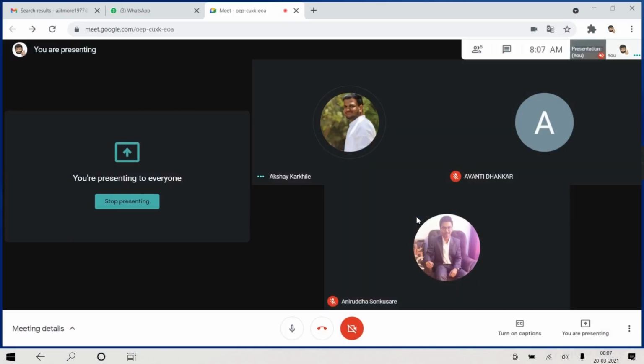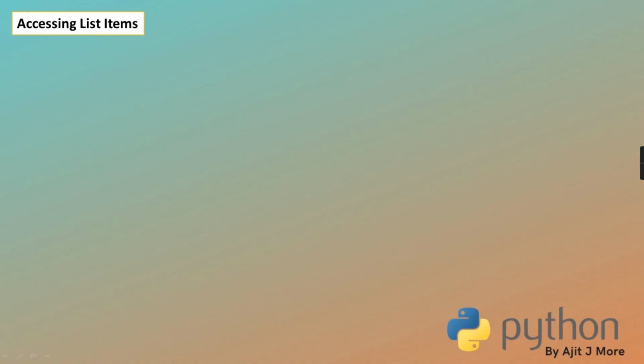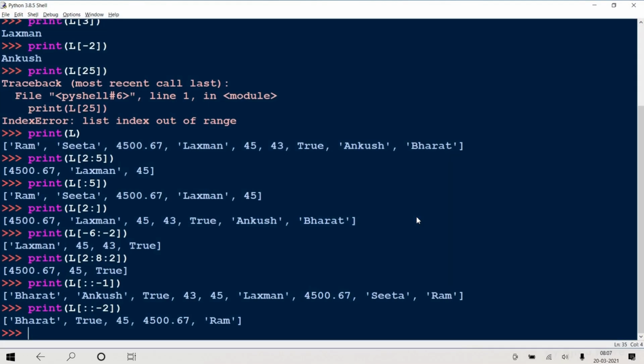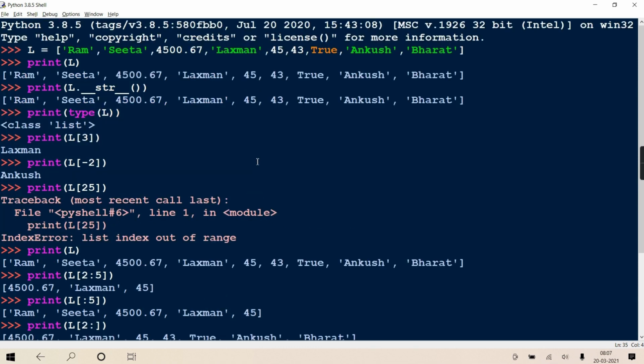Sir, in the example you are mentioning list in the bracket 2 comma 5, but the fifth element is 43, no? Fifth is exclusive, as I said. I mentioned also, I guess.